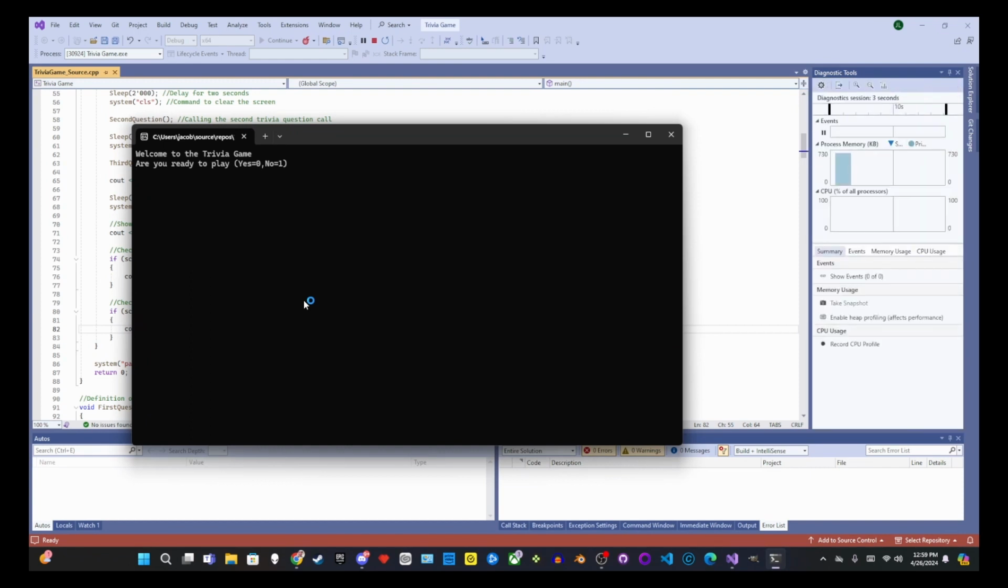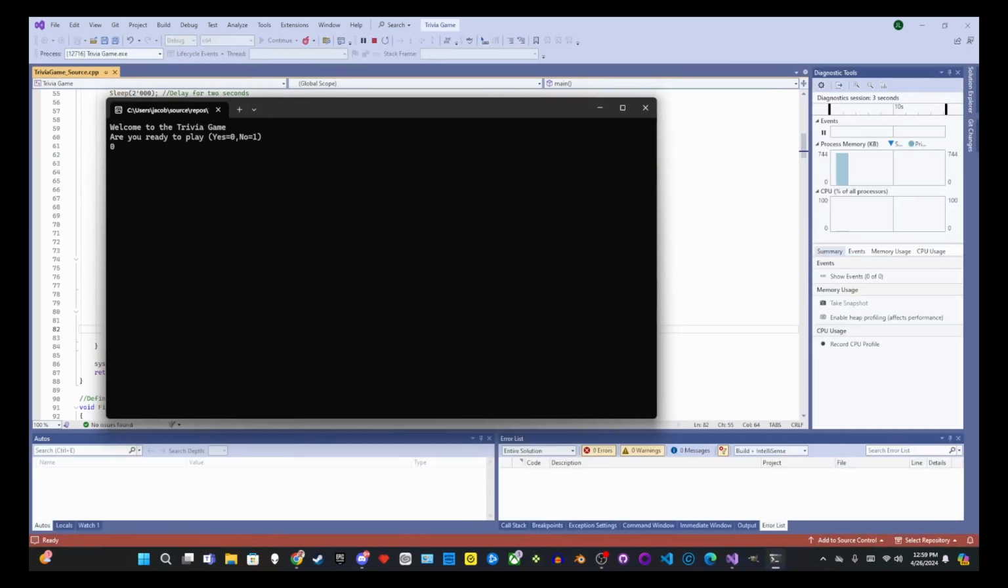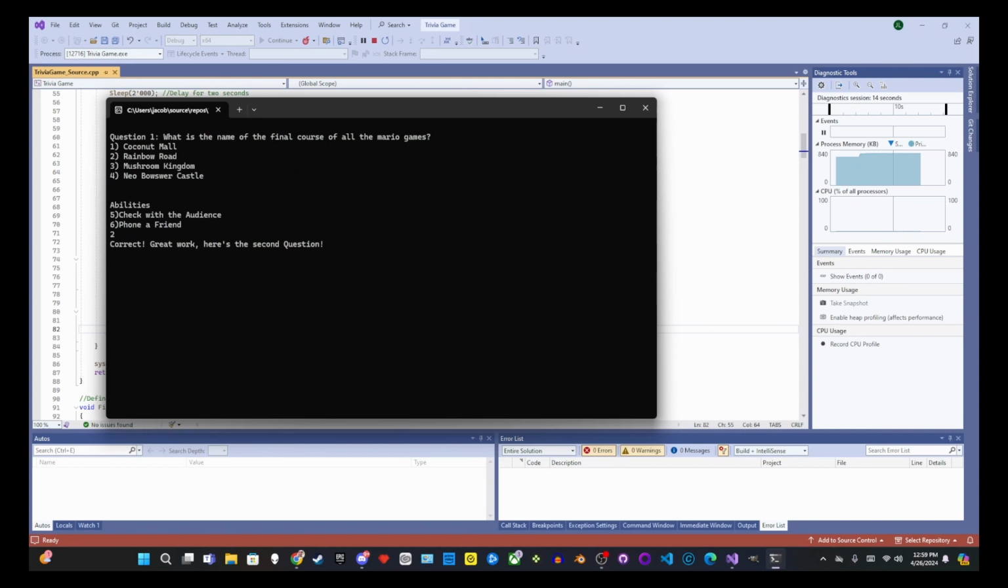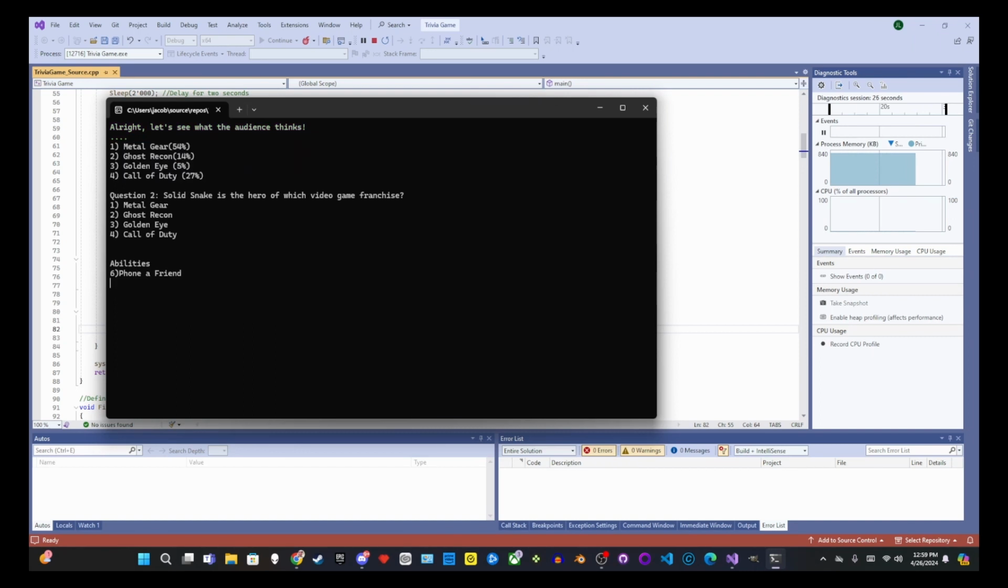So this is what it looks like in action. Let's say I just want to say no. And then if I say yes, we go to the first question. Let's say I know the answer to this. That's what it looks like. Let's say I need a little help from the audience. It looks like the audience says it's Metal Gear. I guess I'll trust them. Oh, they were right.